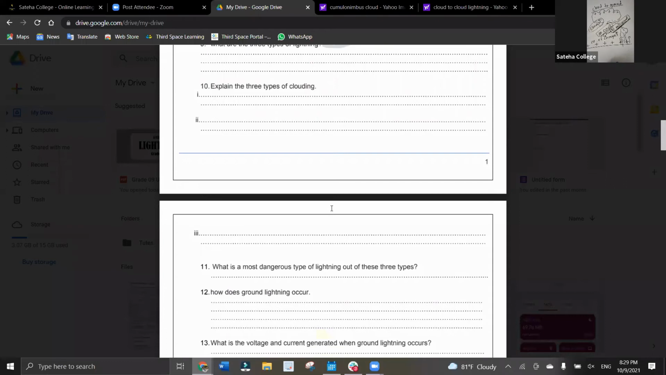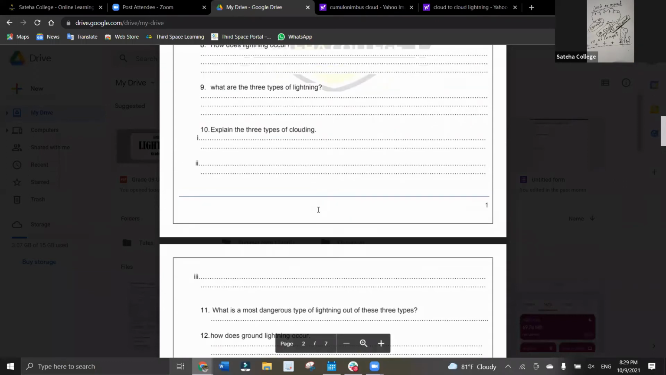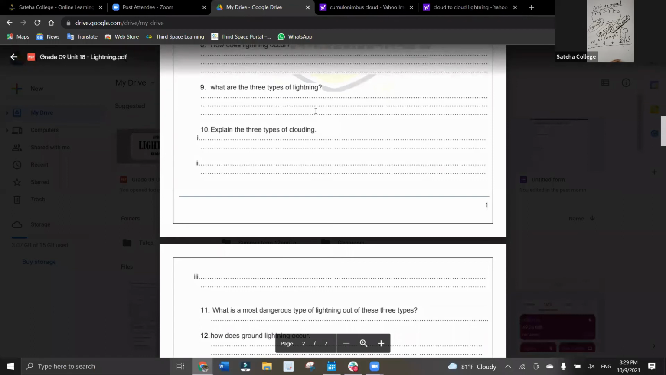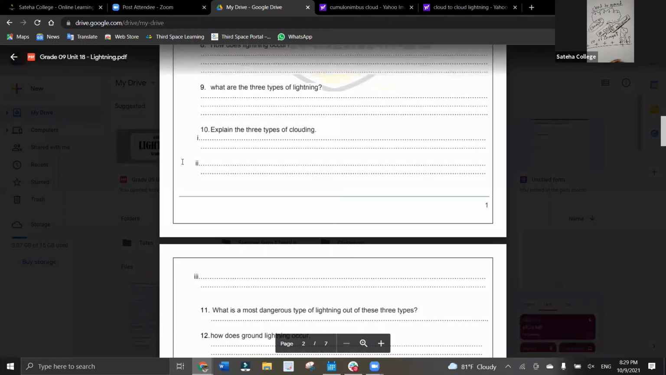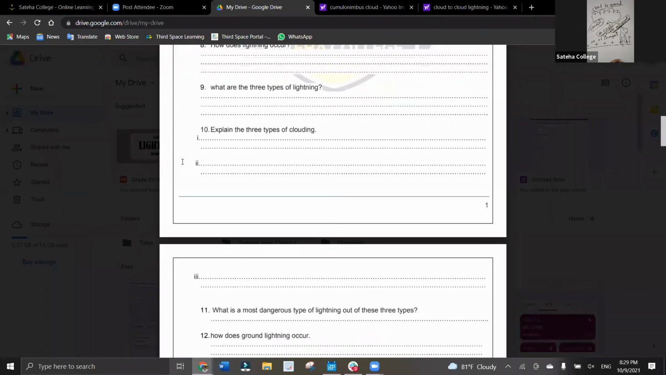Okay, now enough time, I guess. So I'm not going to explain each question because we already explained it all this time we were talking about it. So, the 3 types of lightning. Let's see who can answer that. What are the 3 types of lightning? Can you raise your hand? Rizlan, tell me what are the 3 types of lightning? Cloud to cloud lightning, cloud to air lightning, cloud to ground lightning. Very good, Rizlan. Those are the 3 types of lightning.